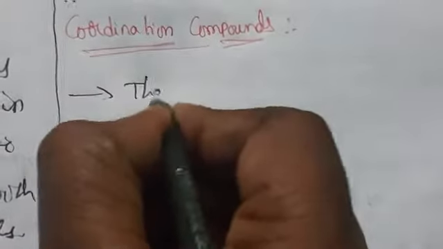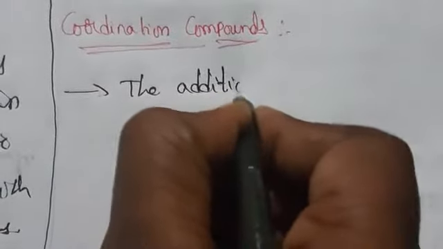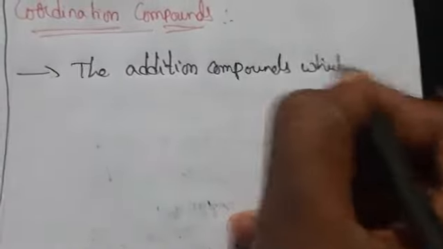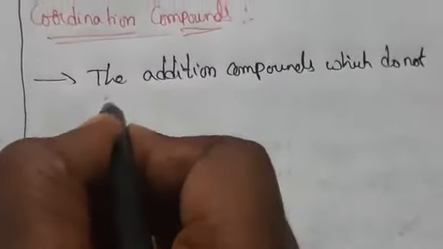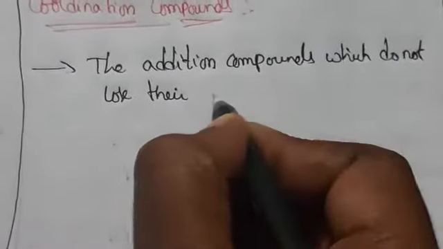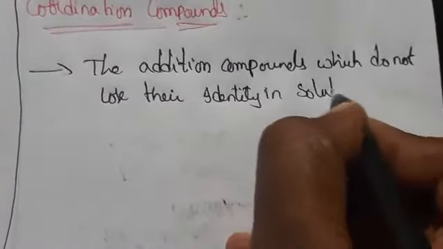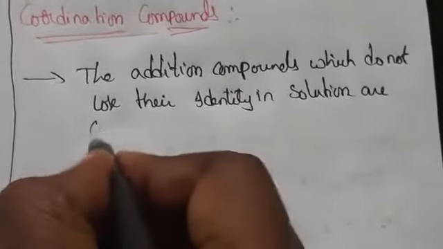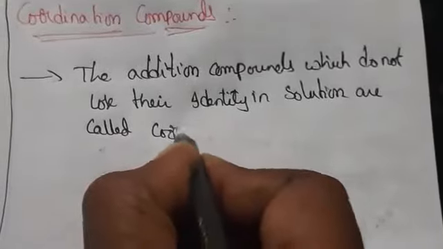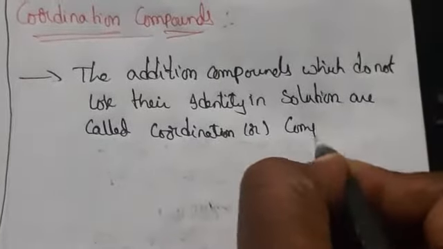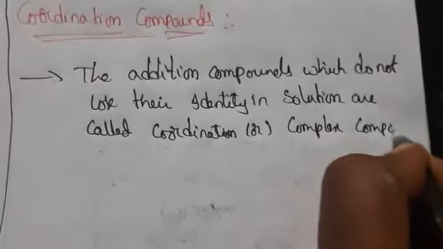So coordination compounds are nothing but addition compounds which do not lose their identity in solution, are called coordination or complex compounds.